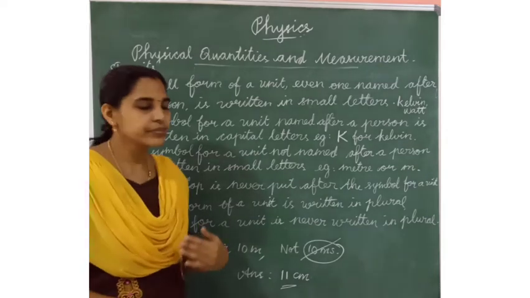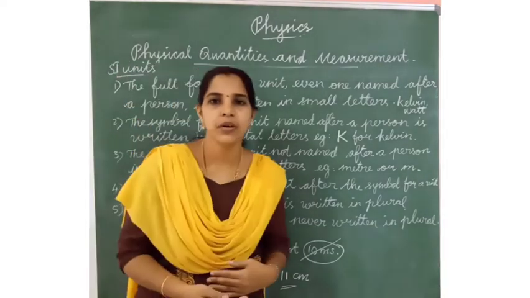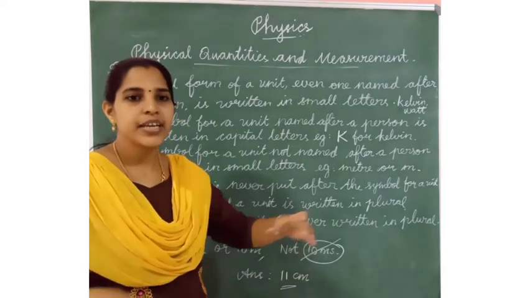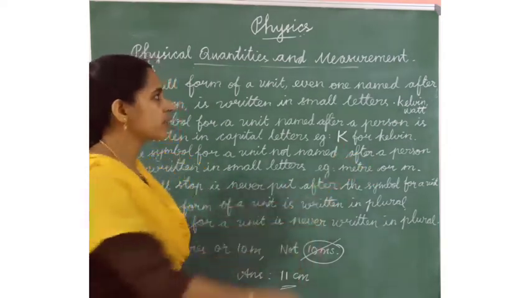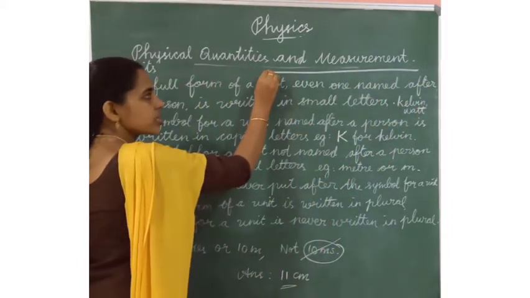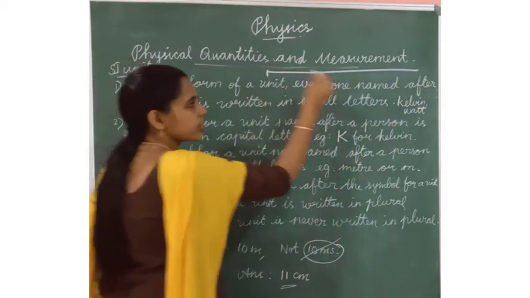And also we have studied about measurement of length. What is length? The difference between the two ends. For example, this is the line, so this is the starting point from here to here.